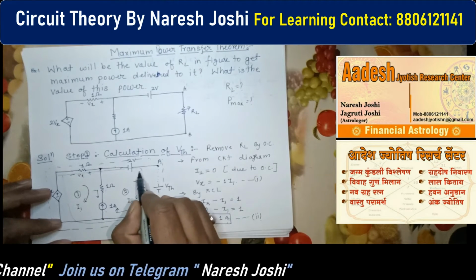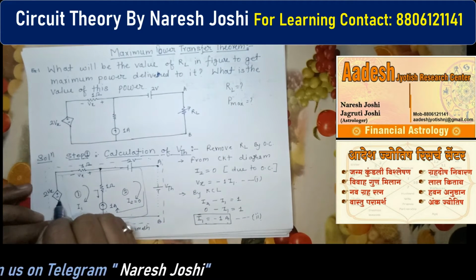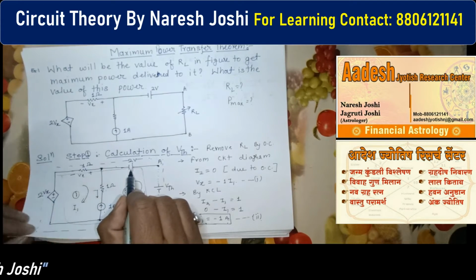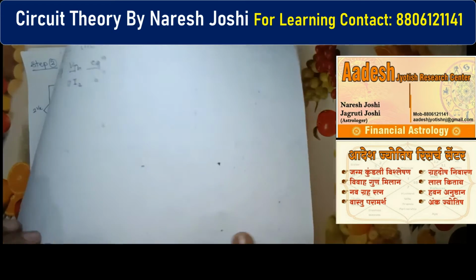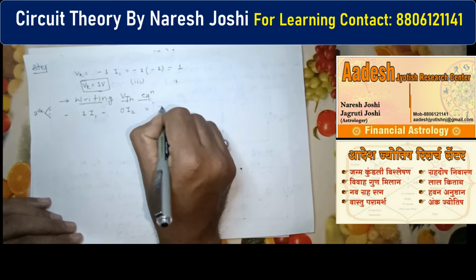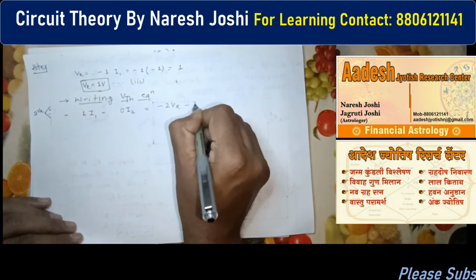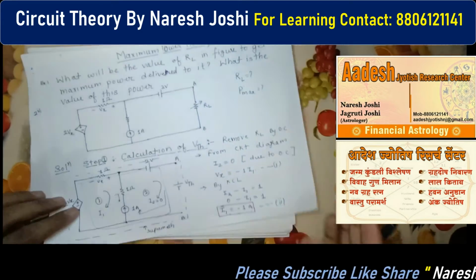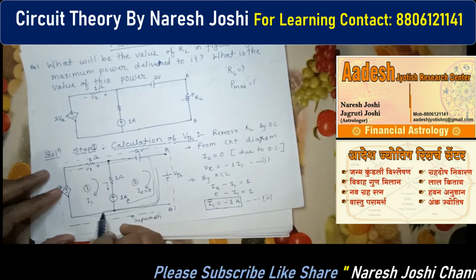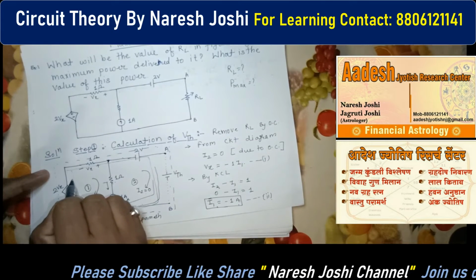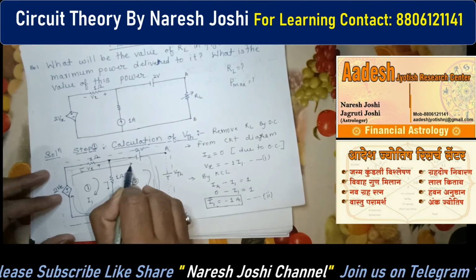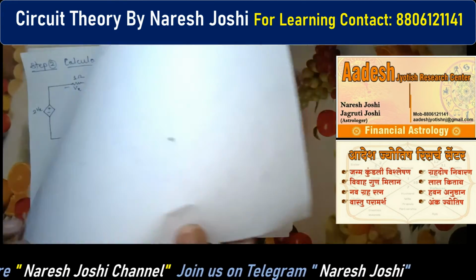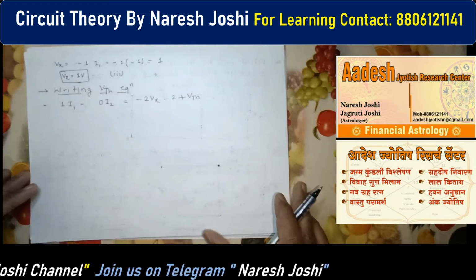So here you can see we have to move in this direction. This is minus 2 Vx, then we have to come in this direction, minus 2, and this is plus VTH. So you can directly write down minus 2 Vx, then minus 2 and plus VTH. Clear? So you can see here we are coming in the super mesh path. This is minus Vx, then we move here, then it is minus 2, then we have plus minus VTH. Okay, so this is the way you can write down this equation.